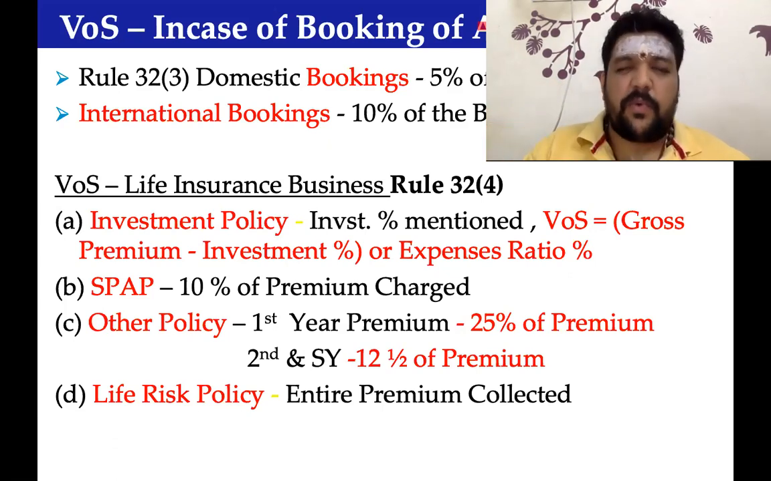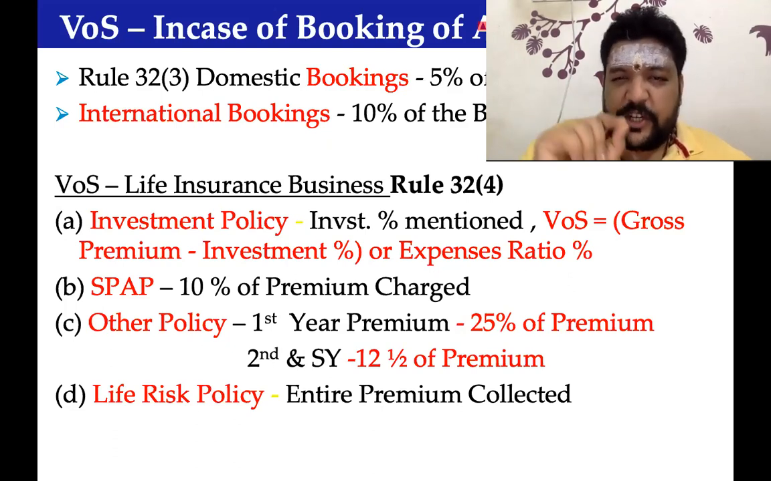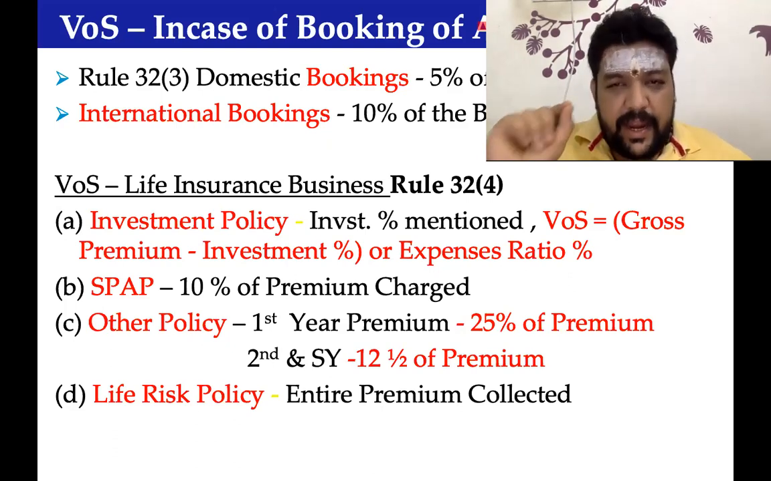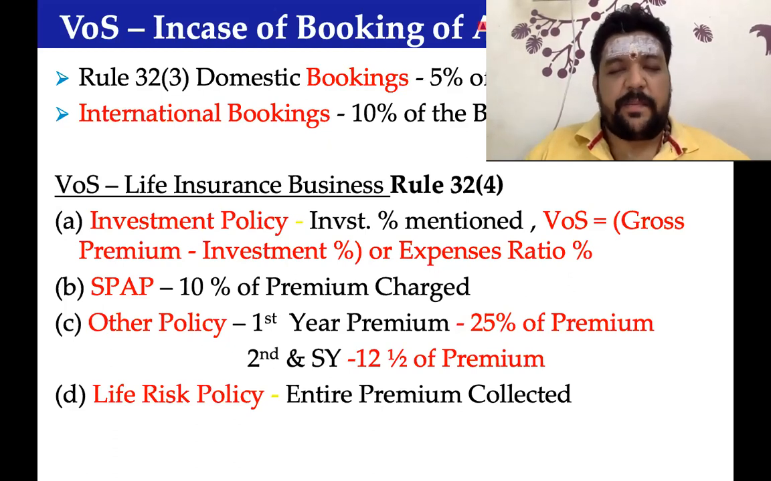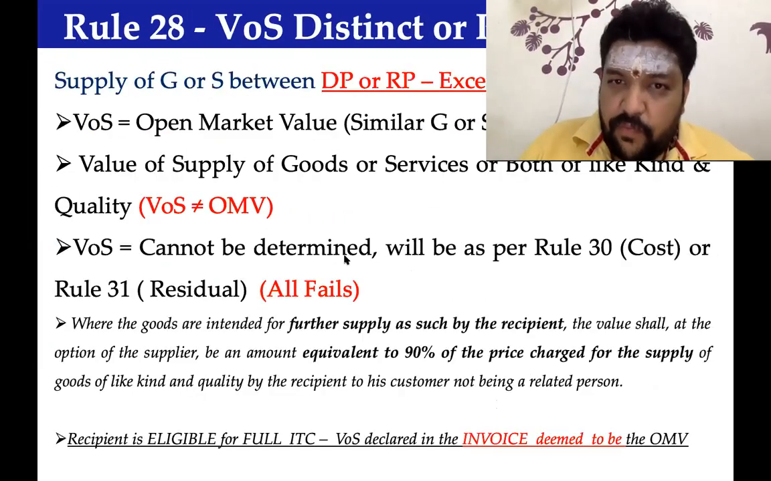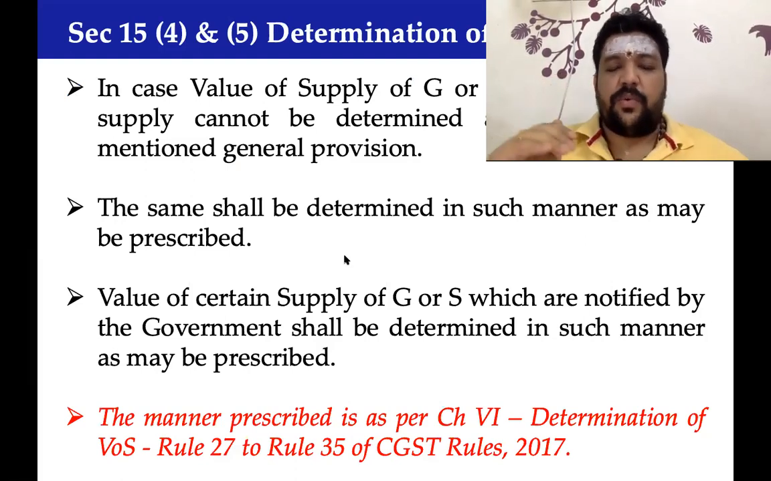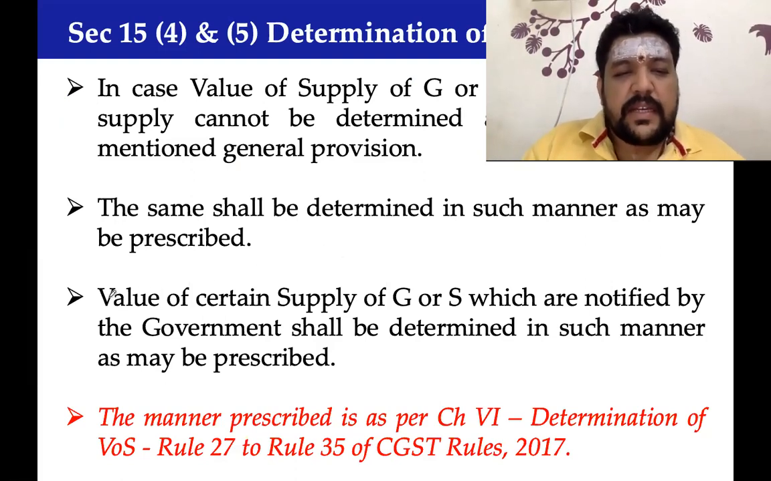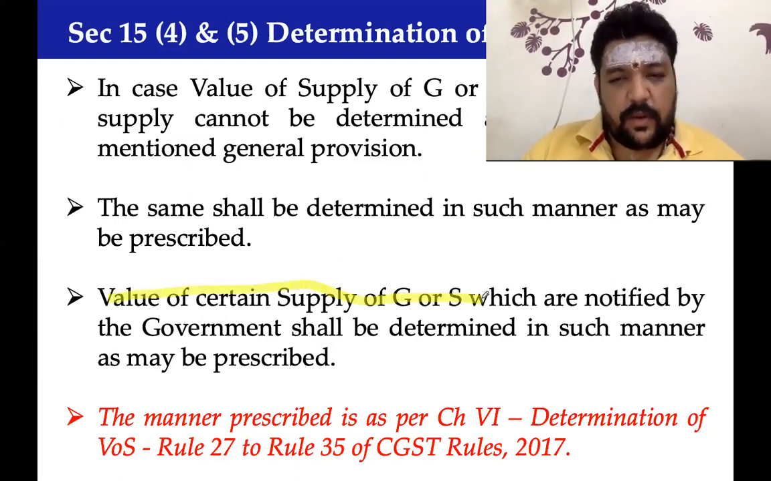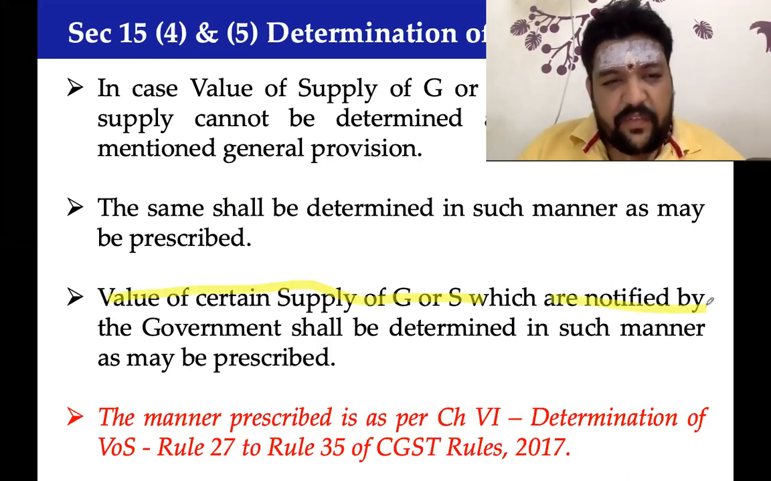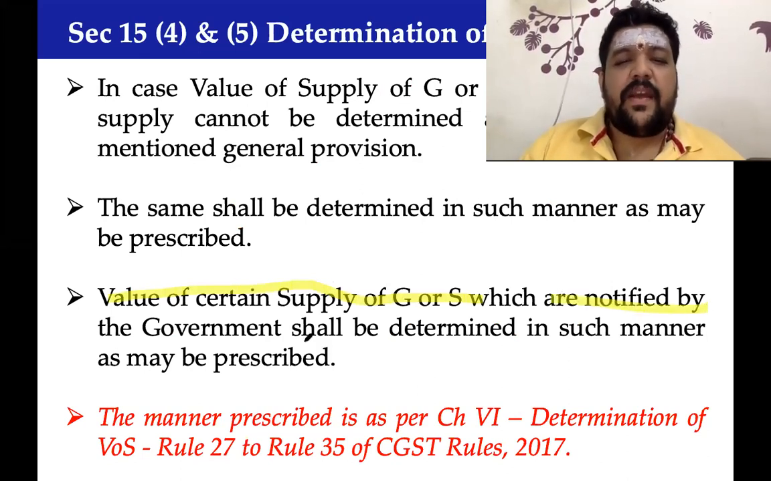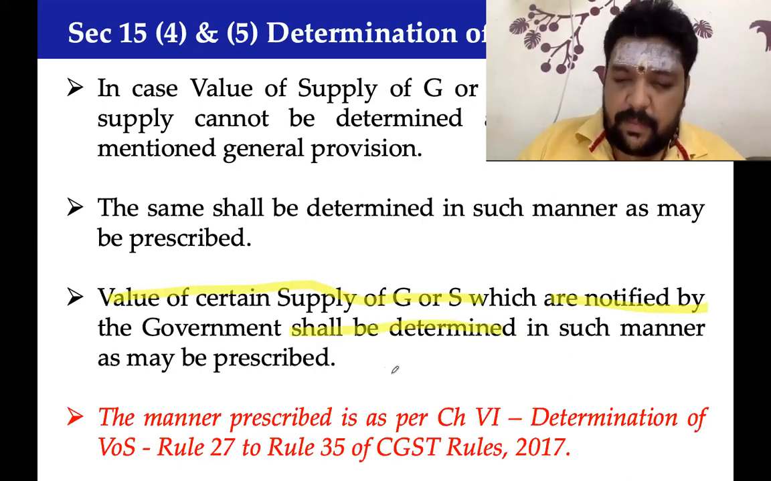Some of us might have a doubt. Sir, in case of these special businesses, am I mandatorily needing to follow only this method, or can I take up any other routes that are available? For all of you, I'll just remind you of section 15, subsection 5, the way in which the words are used. Value of certain supply of goods or services which are notified by the government shall be determined in such manner as may be prescribed.